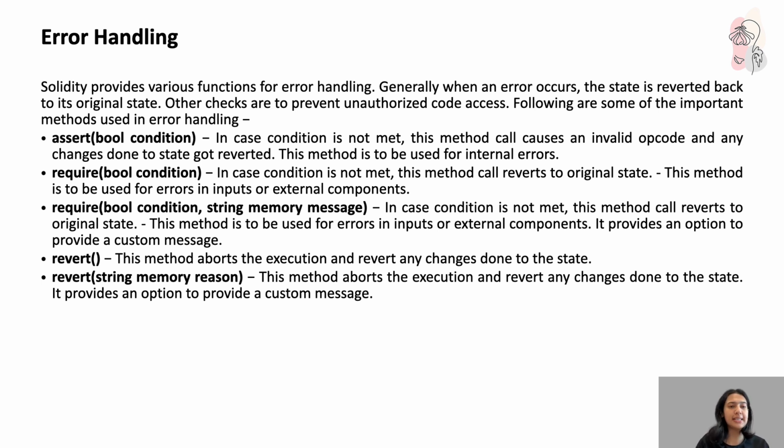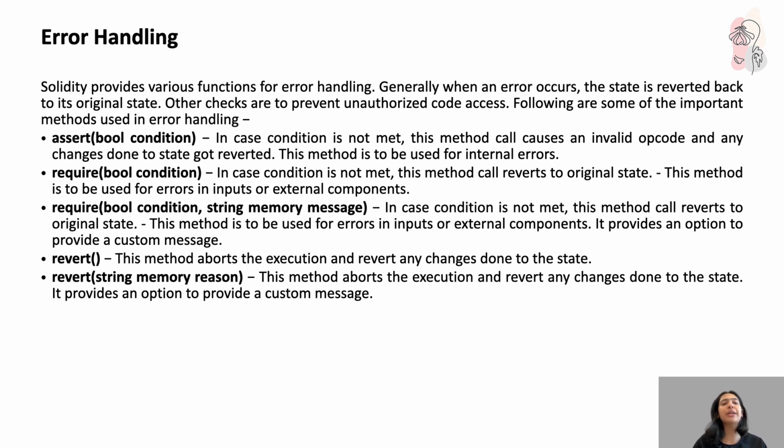Starting with the first, assert. Assert, and in the parentheses we have a bool condition. In case the condition is not met, this method call causes an invalid opcode and any changes done to the state get reverted. This method is to be used for internal errors. Require, with a bool condition. In case the condition is not met, this method call reverts to the original state. This method is to be used for errors in inputs or external components.